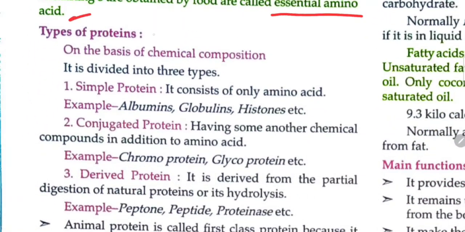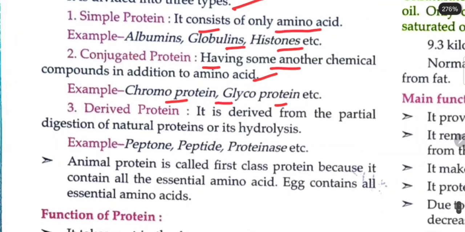ठीक है, types of protein: on the basis of chemical composition it is divided into 3 types. Simple protein consists of amino acids, for example albumins, globulins, histones, etc. Conjugated protein has some other chemical compounds in addition to amino acid. Example chromoprotein, glycoprotein, etc. Third है derived protein.